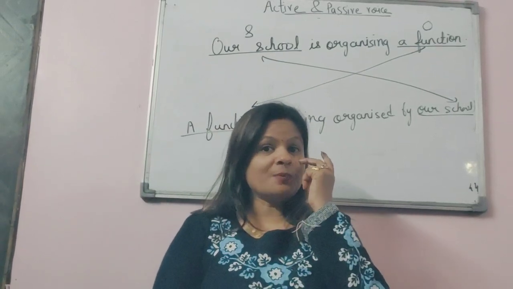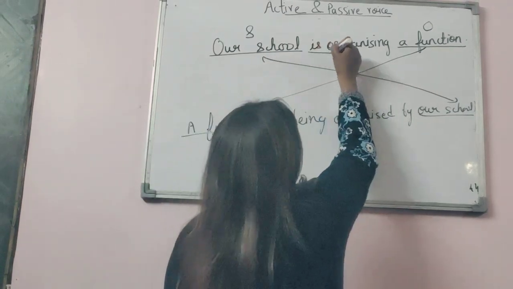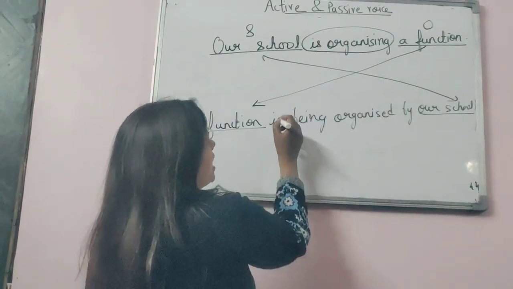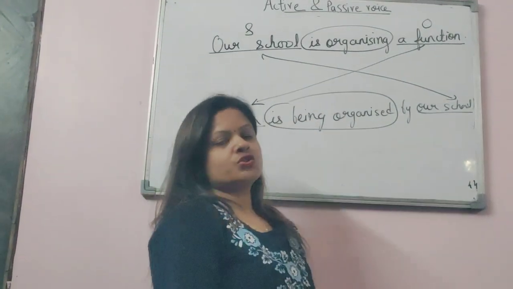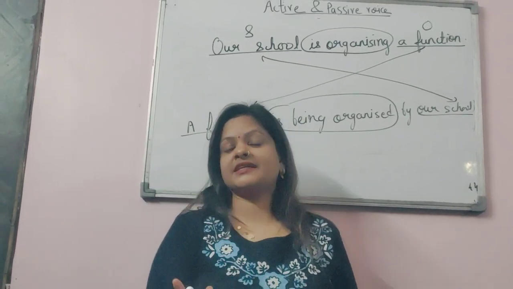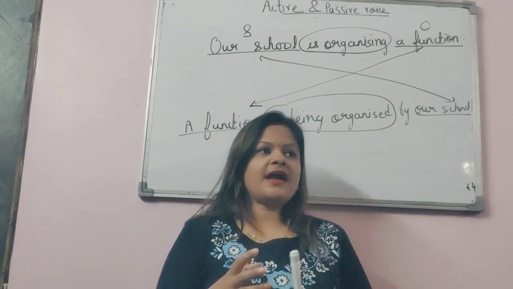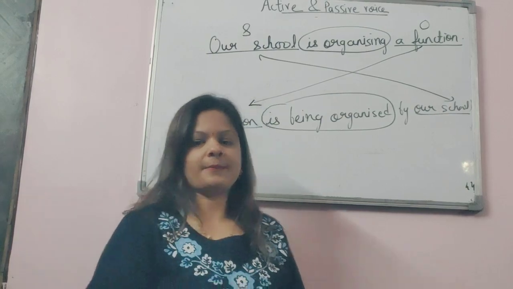Another change that you must have noticed, and you should notice, is that here in the present continuous tense I said is organizing, and now here I am saying is being organized. So this is the second change that we observe in a given sentence which is in active voice. So how and why should we do this? Let's know by the rules. Okay.